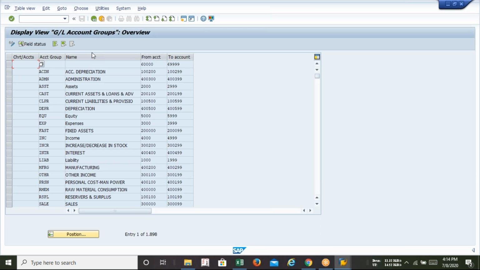In the last 2 days, we have created lots of things. We have created the group company, the chart of accounts, the fiscal year variant and so on. But till now we have not done the part where we can understand that these are all connected with each and every one. So today I'll be doing a global assignment, where you can see that each company code will consider all the fiscal year variants and charts of accounts in a single window, and that is called assignment. After the account group, I'll be doing that.